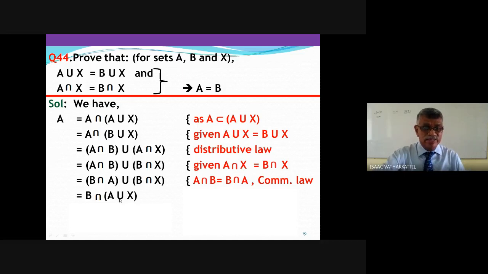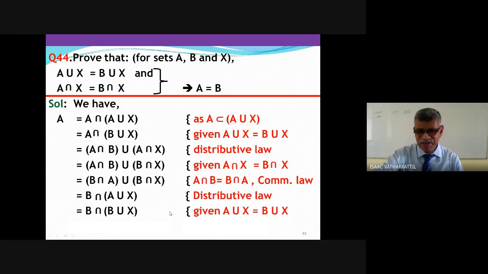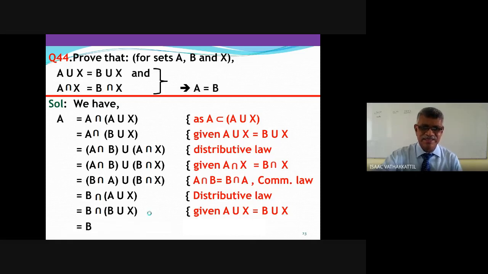Now further, given A union X is B union X. Given A union X equal to B union X. I think now we are at the second last step. B intersection B union X. Remember, B is a subset of B union X. So B intersection B union X is B, because B is a subset of B union X. As in our first step, A intersection A union X is A, we have B intersection B union X is B.